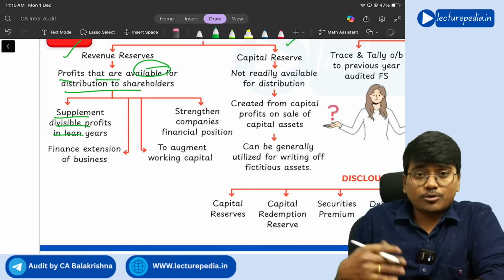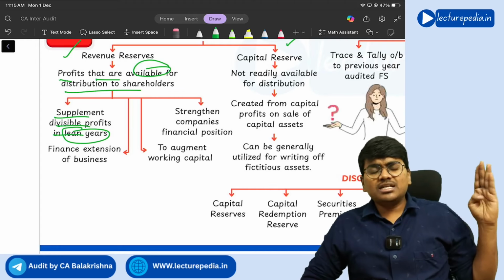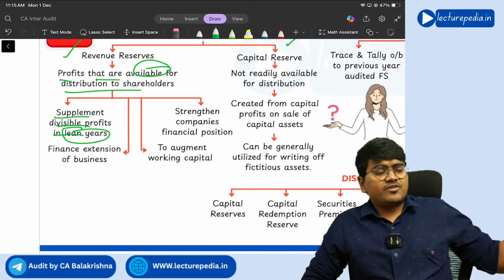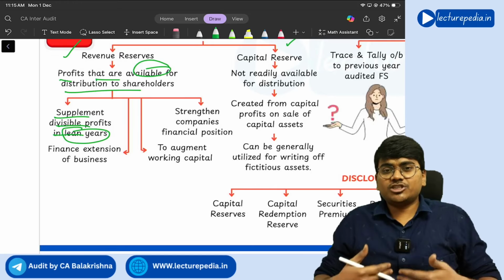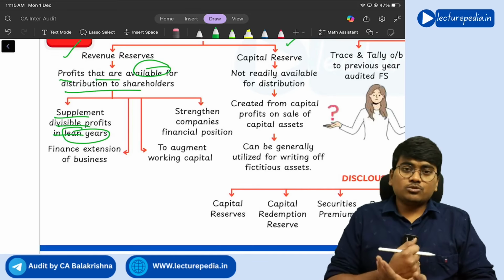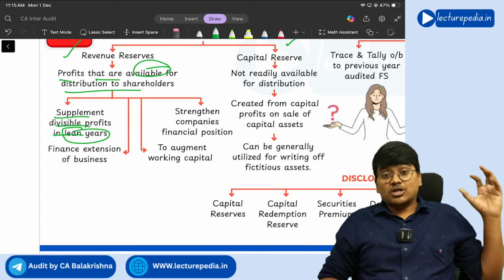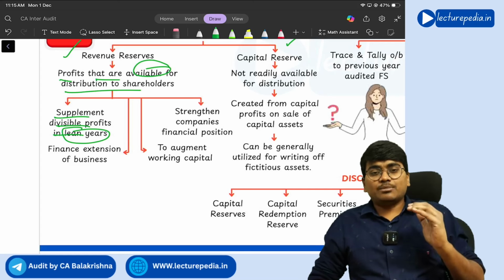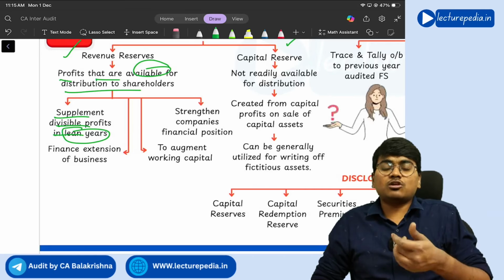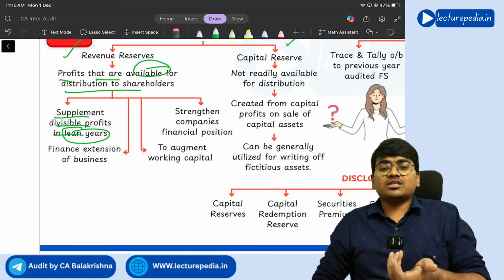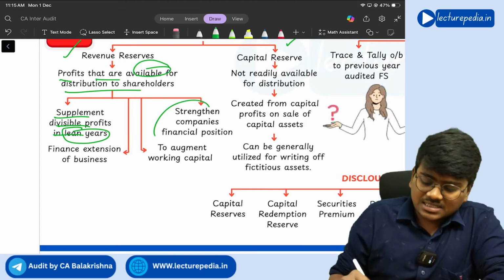See, supplement divisible profits in lean years. So what is meant by lean years? See, you have been giving a dividend of 10 rupees for the past 4 years, but in the current year, the fifth year, you do not have sufficient profit to give a dividend. But if you don't give a dividend, the share price might fall. So what you do is, you have reserves. From those reserves, you utilize the money to give a dividend in the current year. So a lean year means the year in which profits are not sufficient to give dividends. In such lean years, you can use reserves and surplus for giving dividends. Clear? Yes. Next, strengthen the company's financial position.